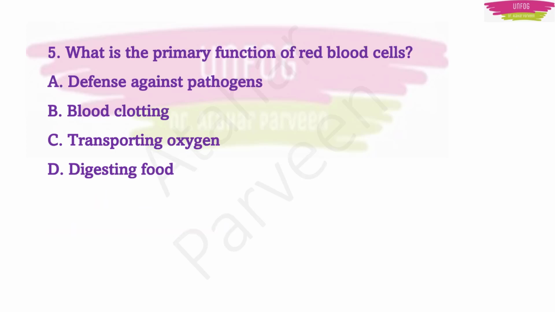Another question. What is the primary function of red blood cells? The options given are defense against pathogens, blood clotting, transporting oxygen, digesting food. The correct answer is transporting oxygen. It is a very important point. You should know that the main function of red blood cells is to transport oxygen in our body. They transport it from the heart to the rest of our body.